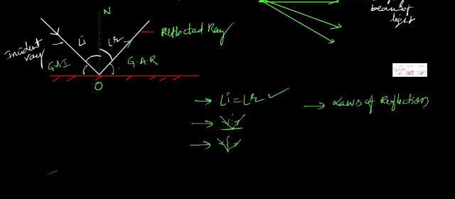Next we'll see, these reflections are how many types? How many types of reflections are there? When the surface changes, how does it reflect? When the surface is smooth, what type of reflection can we see? For example, if the surface is rough, what type of reflection? Now let us see.